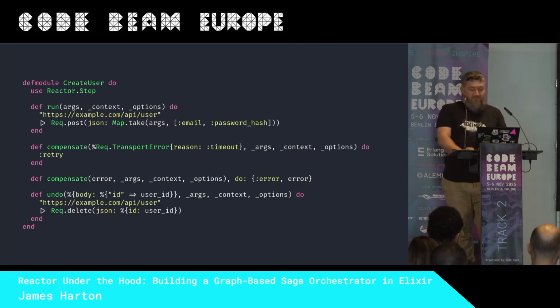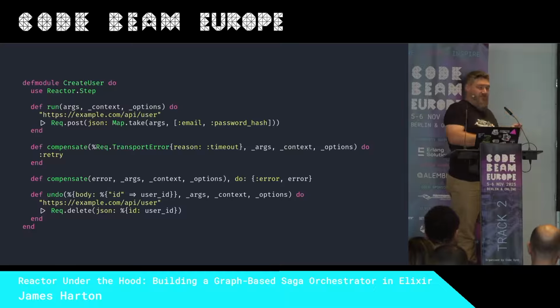If the step can't compensate, like in this case, the pattern didn't match, so it moves on to the next one. Well, we can't do anything about that. We'll just return the error, and Reactor goes, okay, cool, we've had a step failure. I'm going to switch to undo mode and go back through all the things that have been done before, check if they're undoable, and undo them.